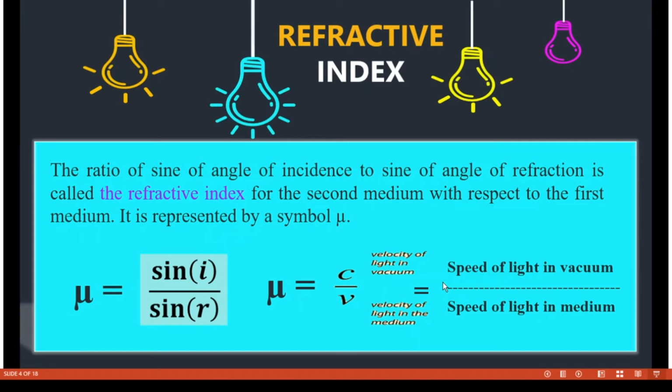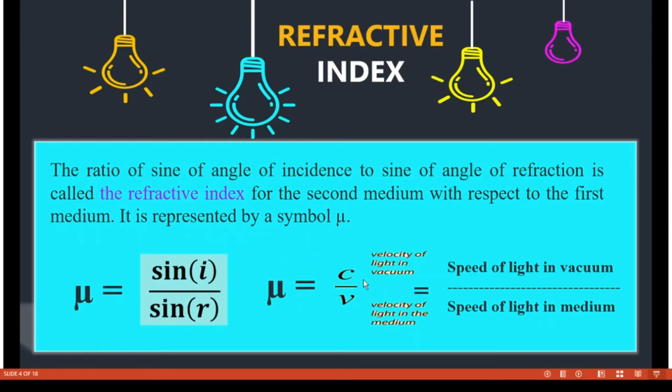So, what is a refractive index? The ratio of the sine of the angle of incidence to the sine of the angle of refraction is called the refractive index of the second medium with respect to the first medium, and we know that it is represented by the symbol mu, and mu is equal to sine i by sine r. Here i represents the angle of incidence and the letter r represents the angle of refraction. So this law is also known as Snell's law.